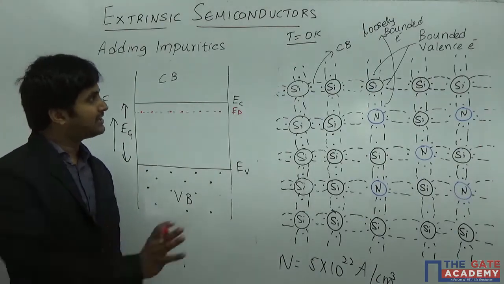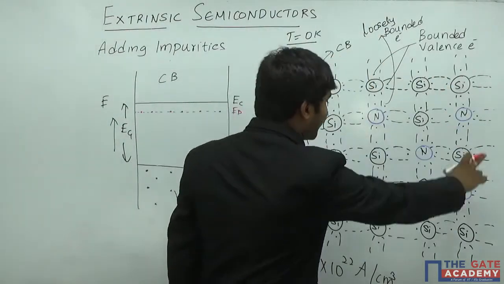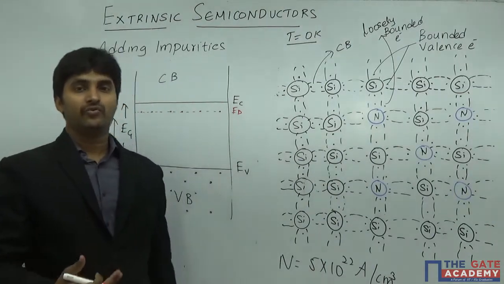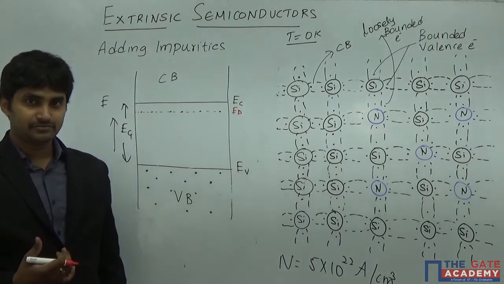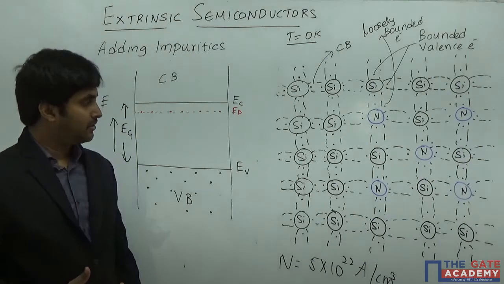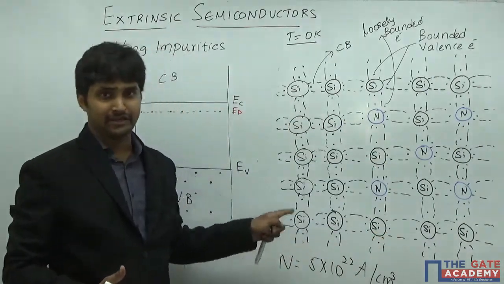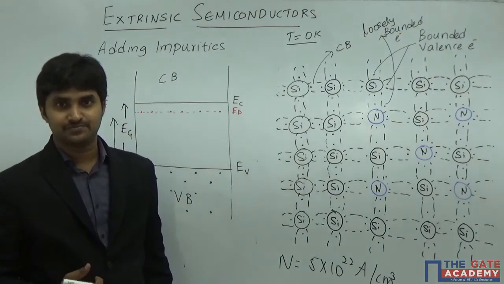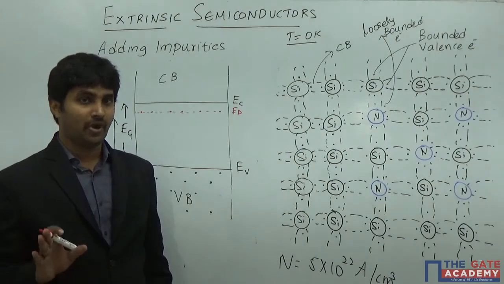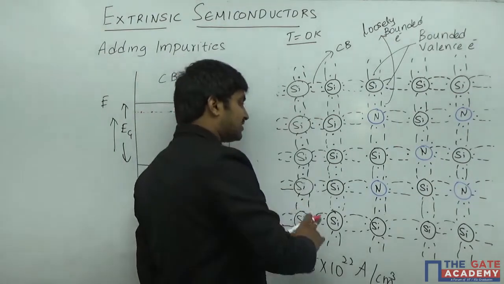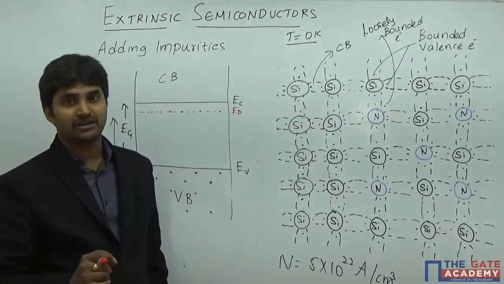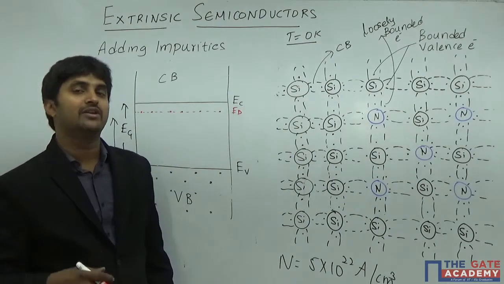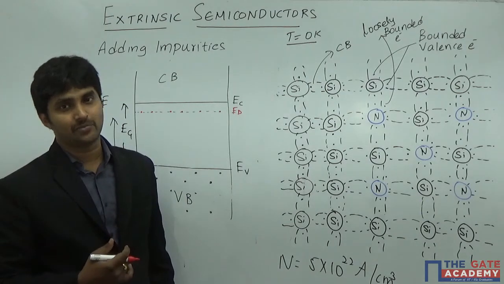Okay, now at T equal to 0 Kelvin, do we have any free electron? Do we have any electron which can conduct? Is it possible for any of these electrons to actually participate in the conduction process? The answer is no, because all these electrons are present in the covalent bond, and once they are present in a covalent bond, they are not going to participate in the conductivity process.